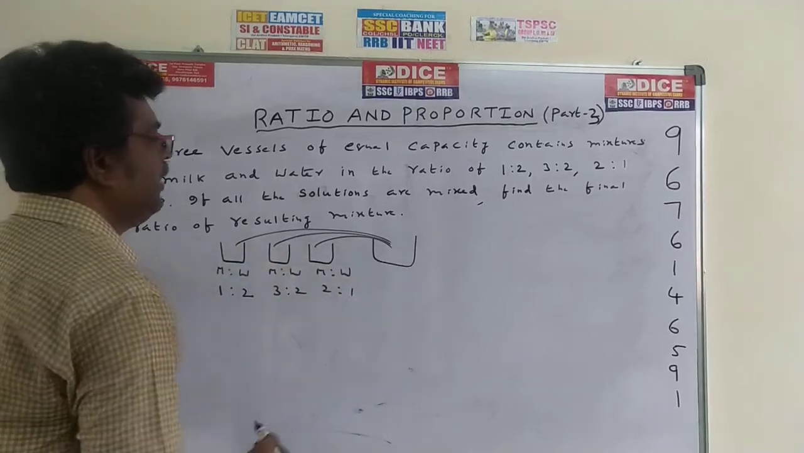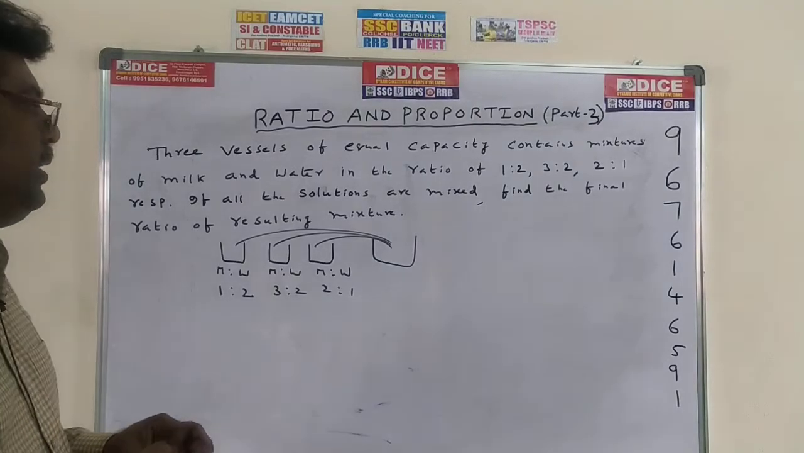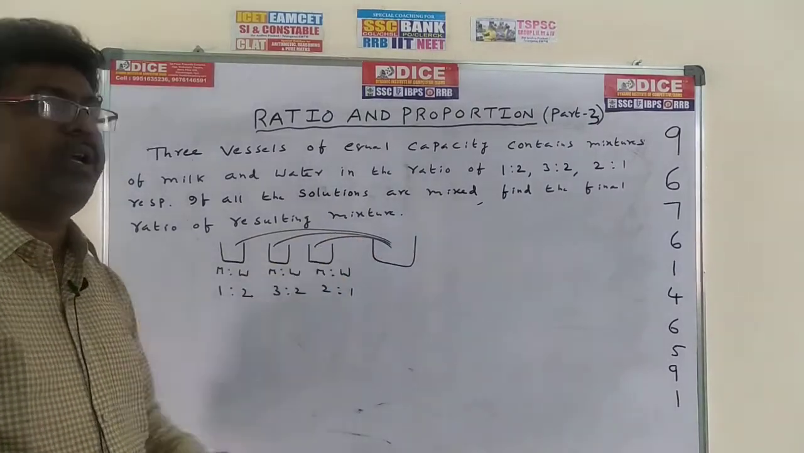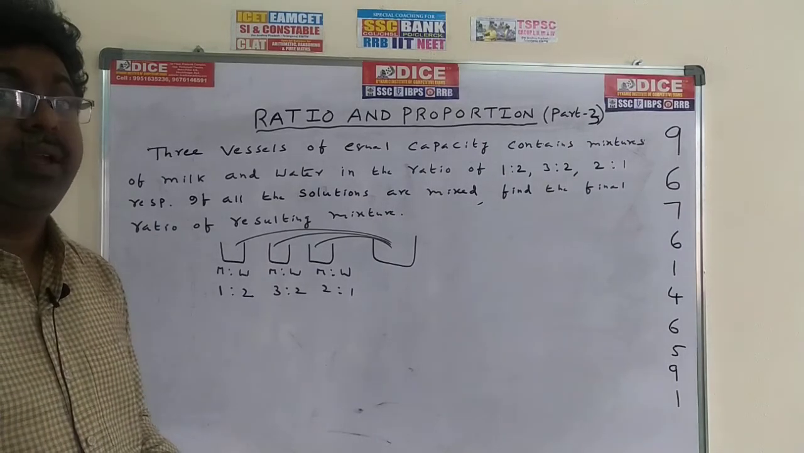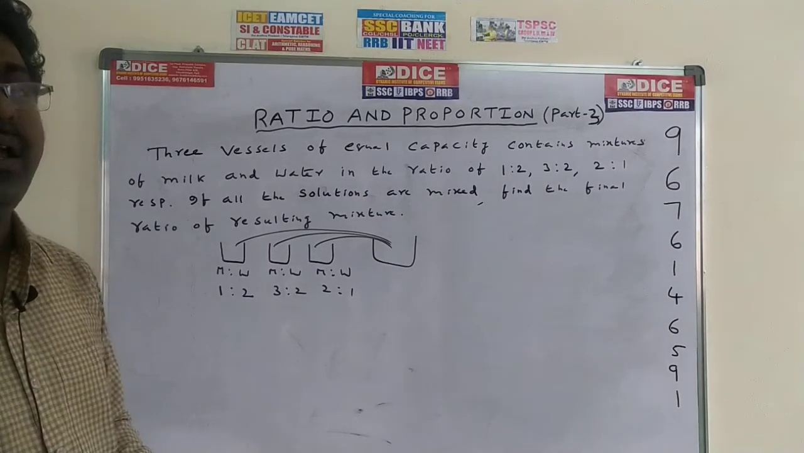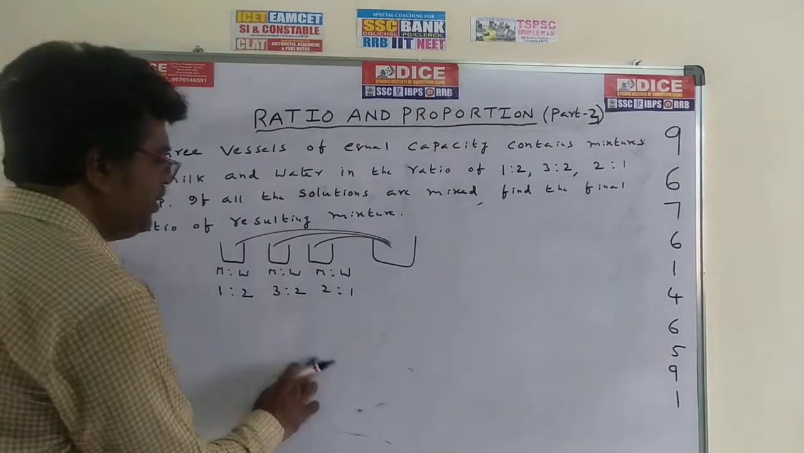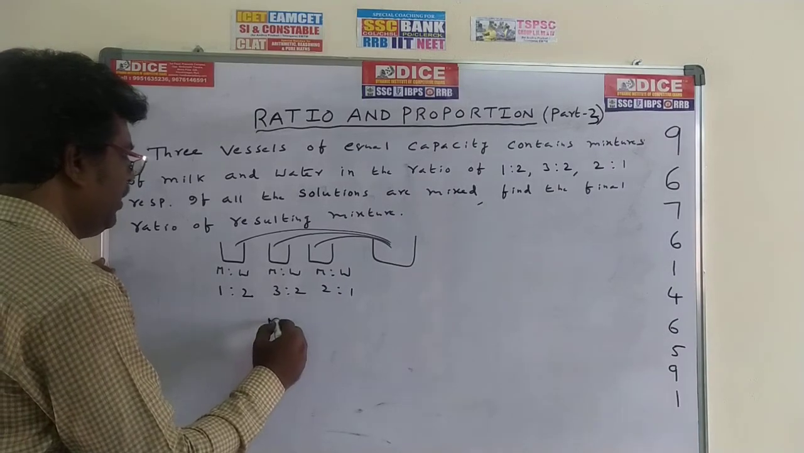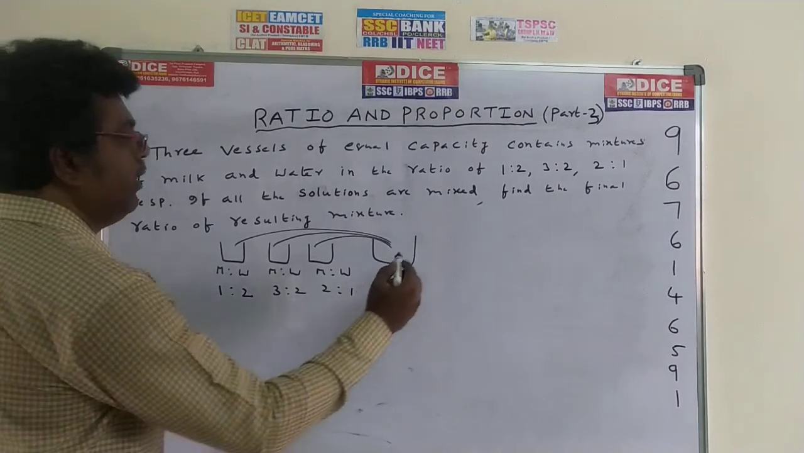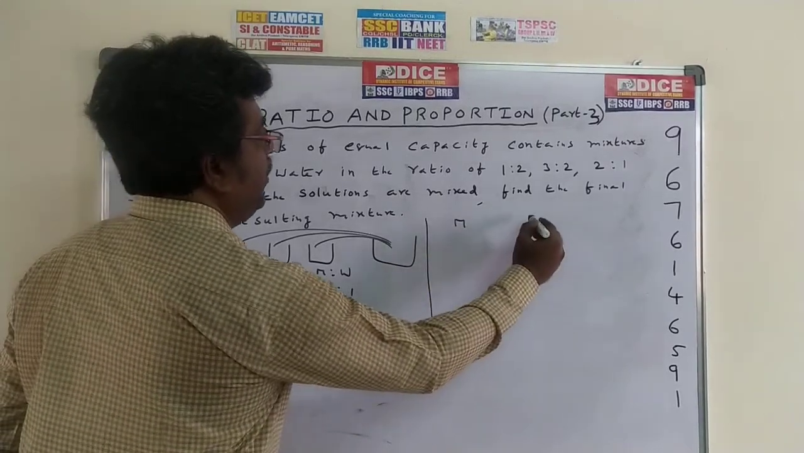So automatically the ratio is changed. All the three vessels' milk and water is mixed into a big vessel, so automatically the milk and water ratio changed. What is that ratio? He was asking. How to find out this one is very simple. See here, milk is to water. So I am writing here only.